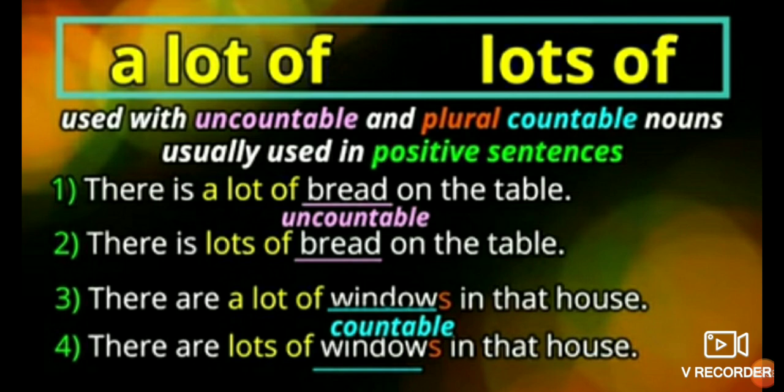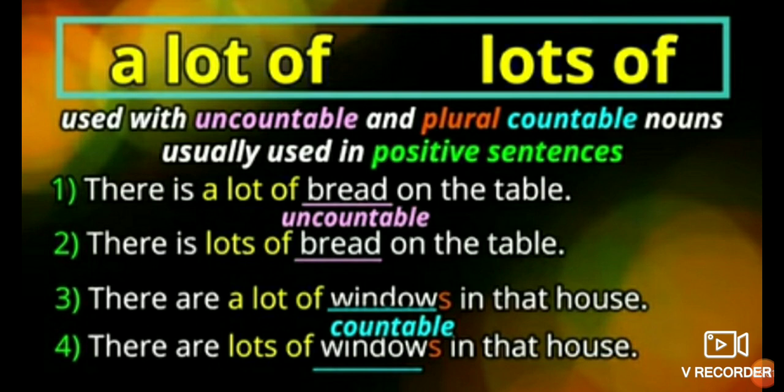There is a lot of bread on the table. A lot of is used for a large quantity, and it is a positive sentence. Bread is not countable. There is lots of bread on the table. There are a lot of windows in that house.